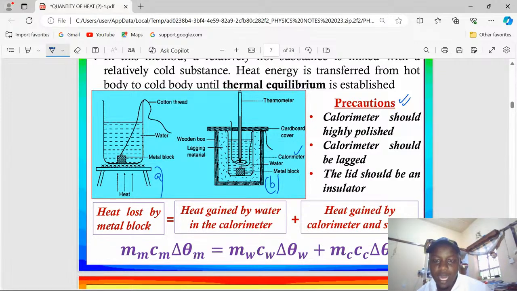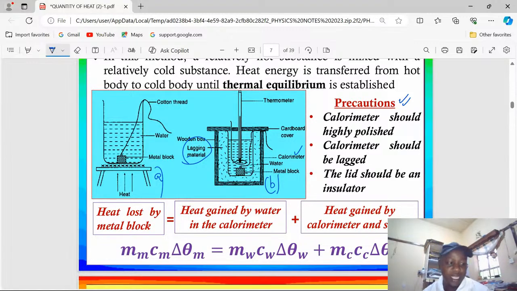Another precaution is that the calorimeter should be lagged. You can see a lagging material here. Lagging means you coat a substance with an insulating material, and this is to ensure that heat energy is not lost to the surrounding. Also, the lid should be an insulator, again to prevent heat from being lost to the surrounding.